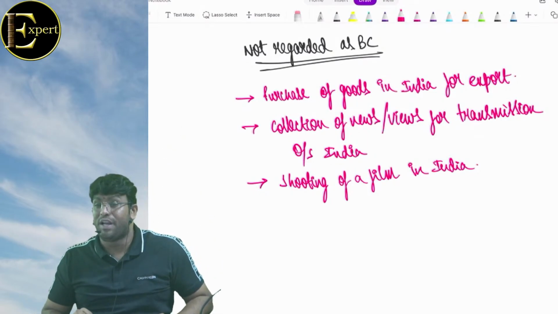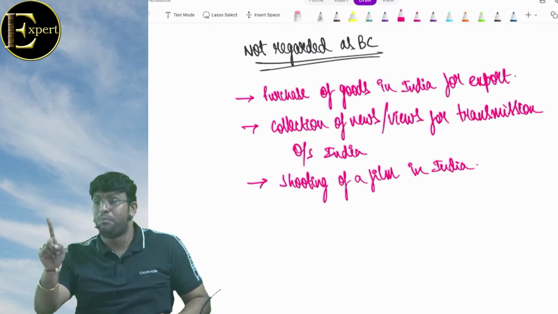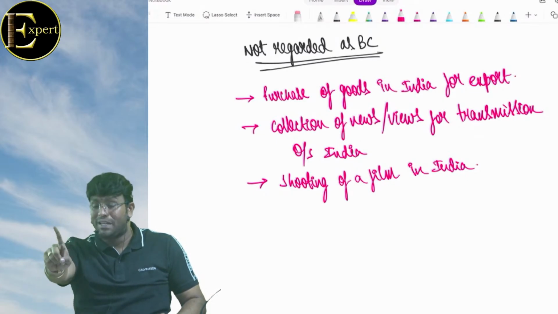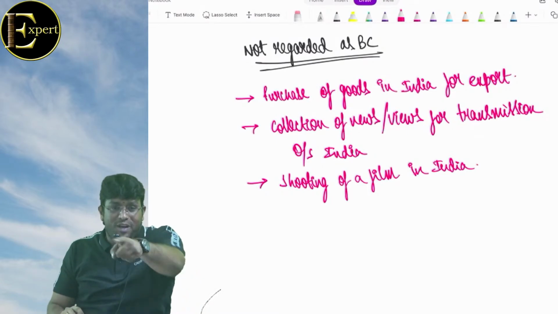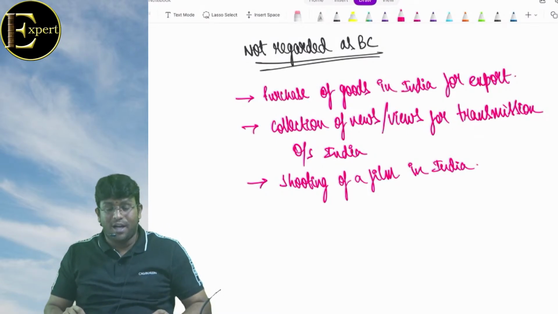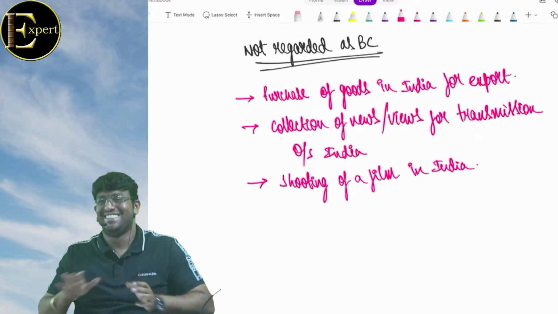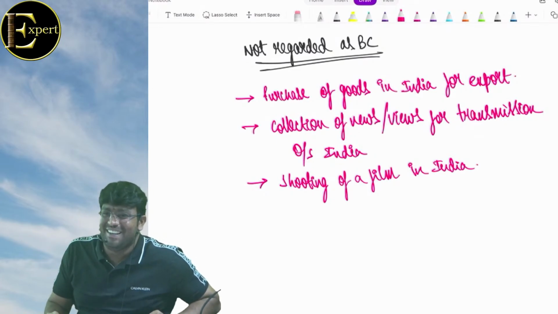But if you are a company, no shareholder should be an Indian citizen. If you are a partnership firm, no partner should be an Indian citizen. If you are an individual, you should not be an Indian citizen. अगर तू हमारा आदमी निकला भाई, समझ गया ना बेटा. सिंपल सी बात है.